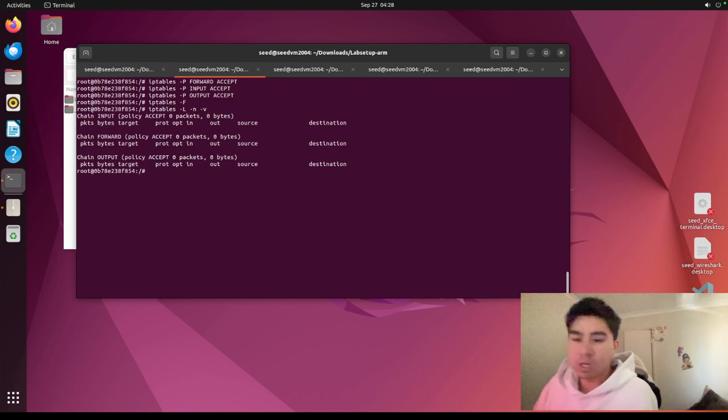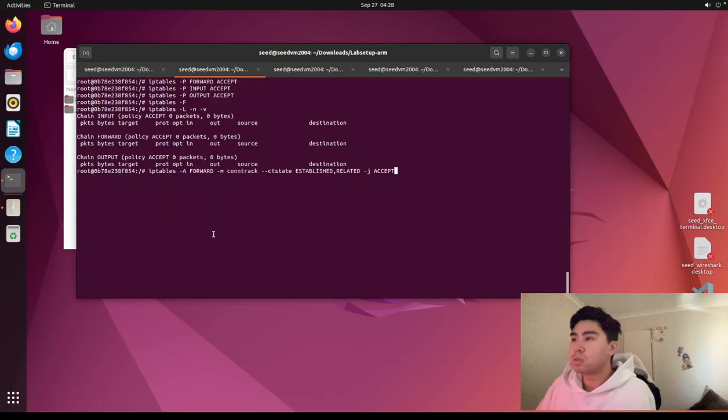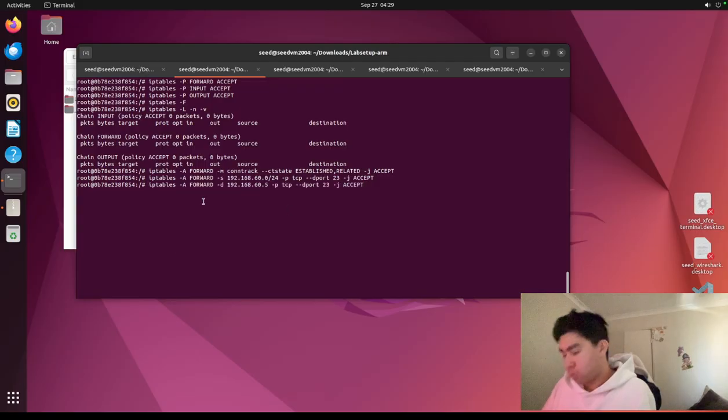So 2.5, super similar. It's just we're using stateful. So we'll go here, and then here should work. Yes, perfect. And this one is essentially the same commands from last time. Perfect.